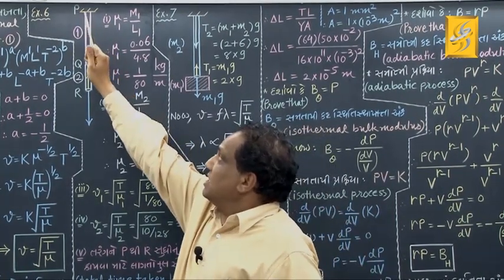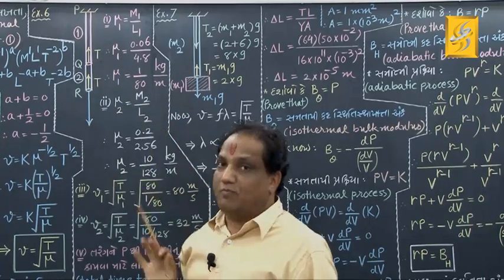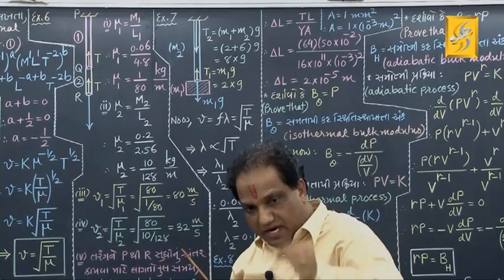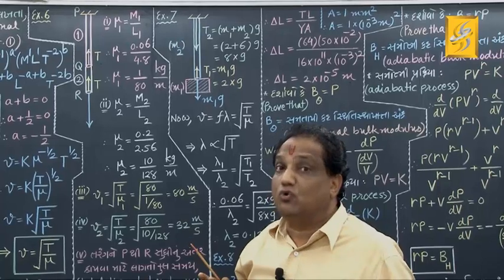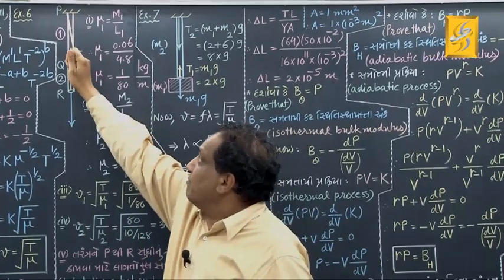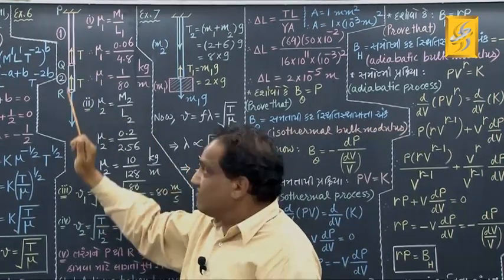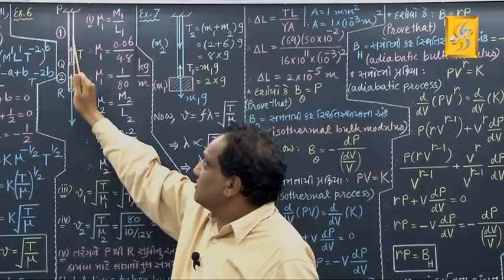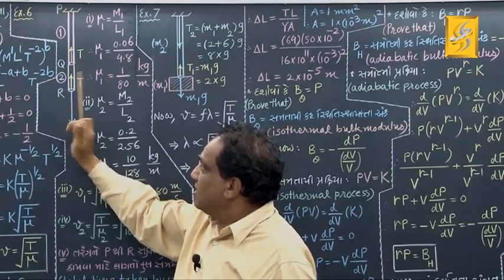We have some rigid support here, with the help of which we have suspended a series connection of two wires. One is from P to Q, another is from Q to R. This is wire number 1, this is wire number 2.